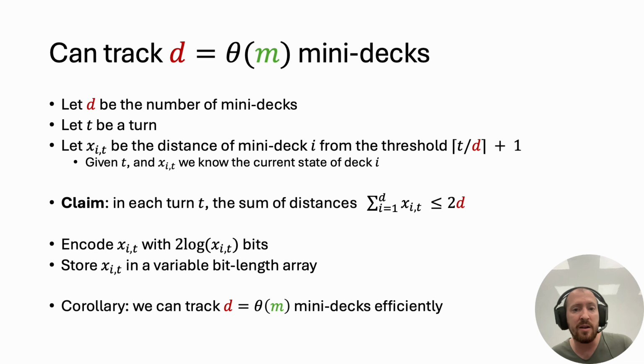And this means that we can encode the distances in unary, and we would still be able to track TED-off M mini-decks. But that wouldn't be efficient. So instead, we encode the distances using alias delta encoding, or any other equivalent encoding, and we store them in a variable bit length array that allows us to access and update the content of cells in constant time. Plugging the encoding length in, we get that we can track TED-off M mini-decks throughout the game, and to do that efficiently. And that's all I'll say about our low memory dealer.